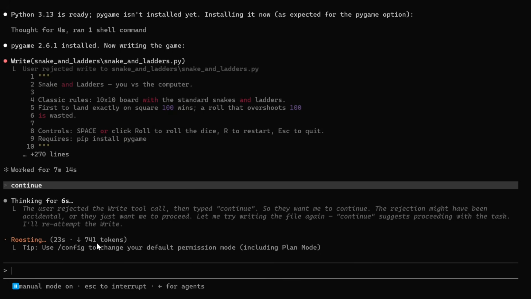I'll reattempt the write. As you can see, the token count is shooting up very fast right now, within seconds.